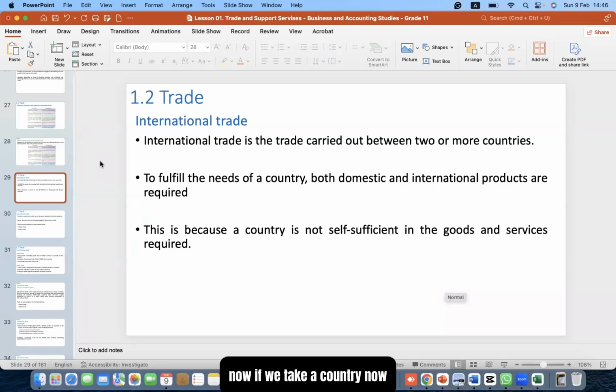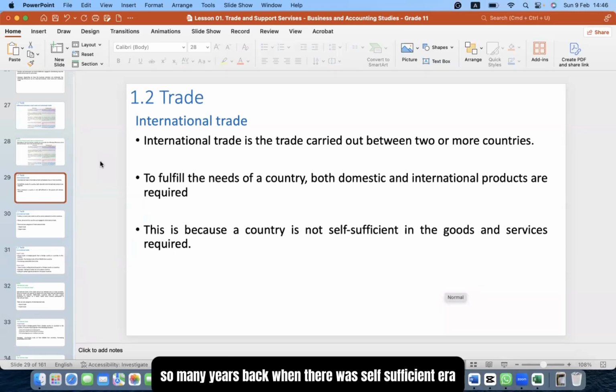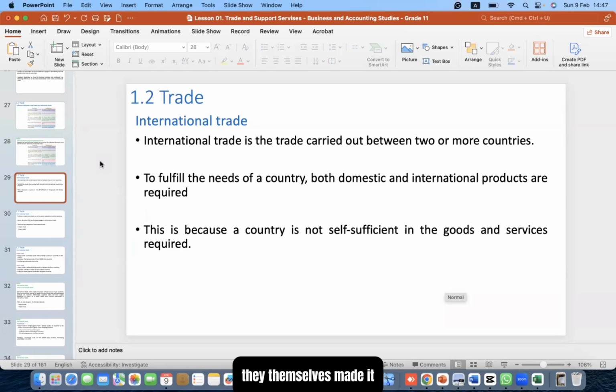Now, if we take a country, many years back when there was a self-sufficient era, everyone made the things they wanted themselves. But now if we look at our lives, it's a lot more complicated than 1,000 years back. So we have to depend on another country to fulfill our wants, and sometimes even needs.